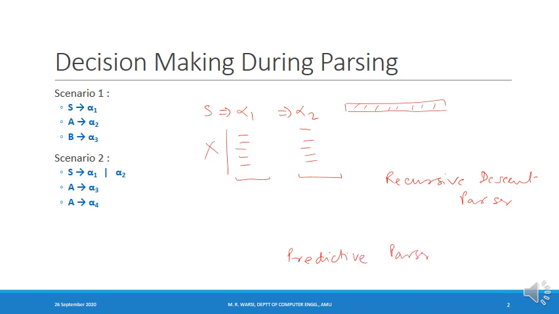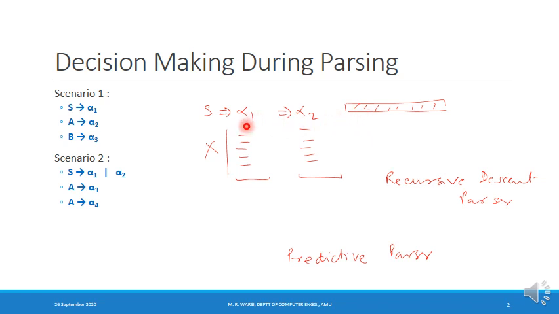How can we avoid backtracking? At the first step, if capital S is to be expanded using alpha 1, our assumption is that the given string is derivable from alpha 1. Can the parser decide whether the given string is derivable from alpha 1 or not?